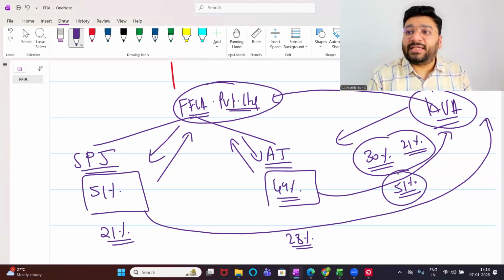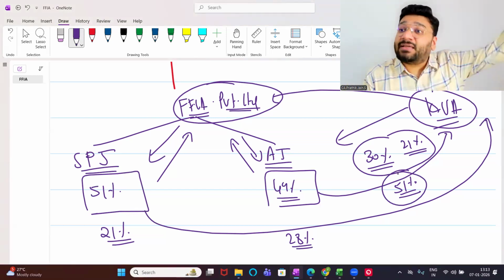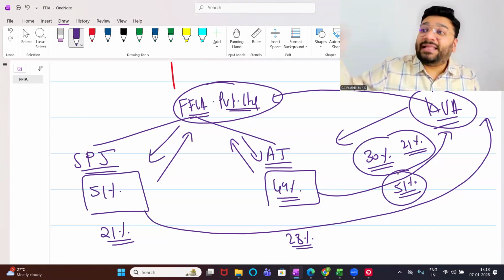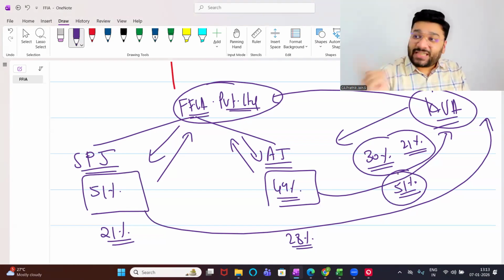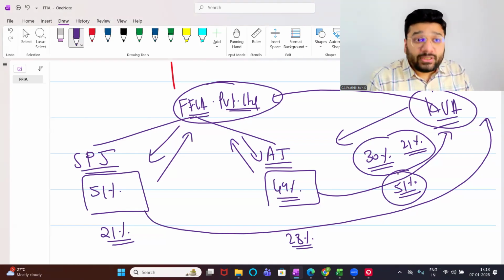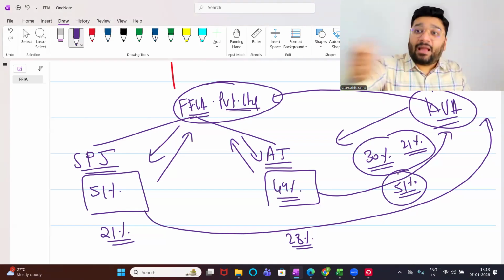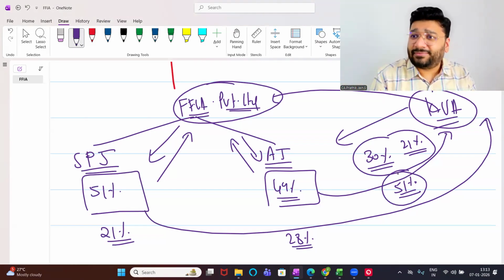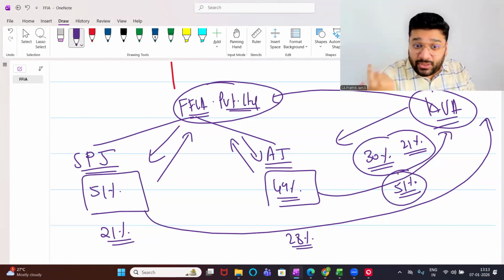For example, today I have purchased a Reliance share. Yesterday somebody else was the shareholder. Today I am the shareholder. Day after tomorrow somebody else will be the shareholder. So between us, the shares will keep on rotating. So for this, will you disturb the company? Hey company, take capital. Hey company, give capital. The company will not entertain that.